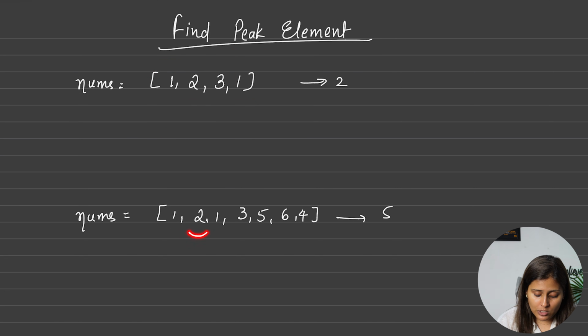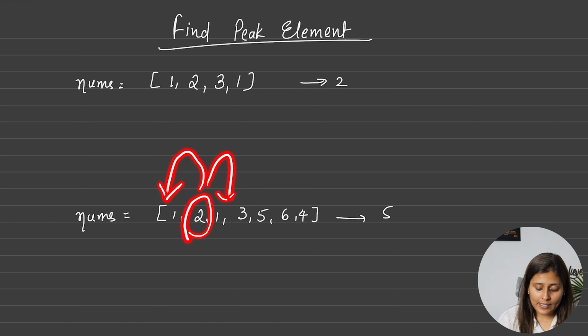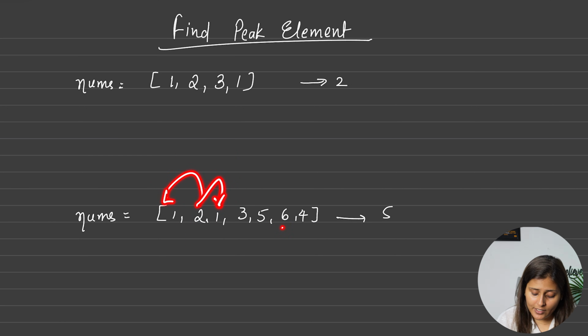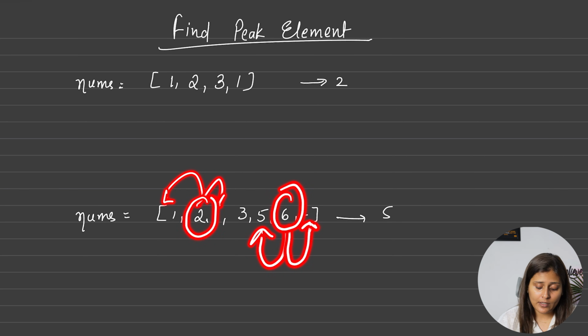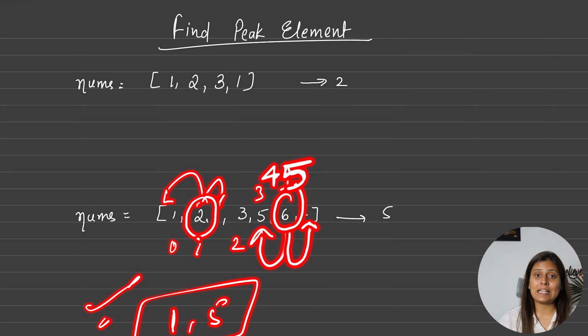In this case 2 is also a peak element. See, 2 is greater than the left one and right one also, and here 5 is greater than 3, and here if you see 6 is greater than 5 and 6 is greater than 4. So hence 6 is also a peak element and 2 is also a peak element. So if you see the indexes 0, 1, 2, 3, 4, sorry, 4 for 5 and 5 for 6, correct? So you can return index 1 also and index 5 also in this case. Any of these is acceptable.